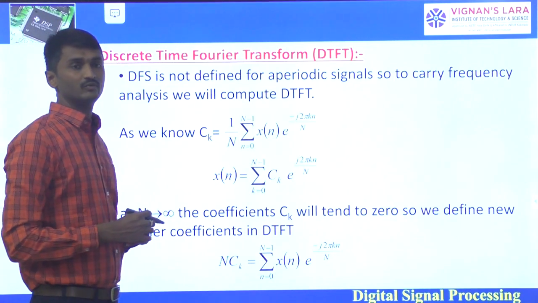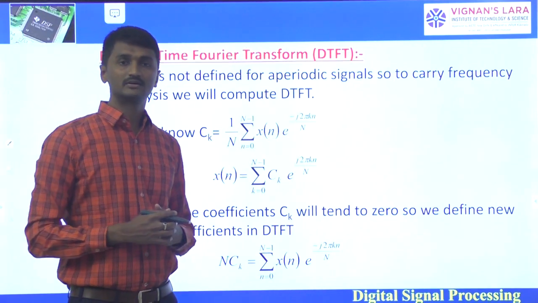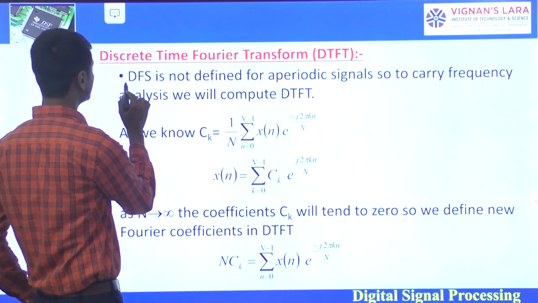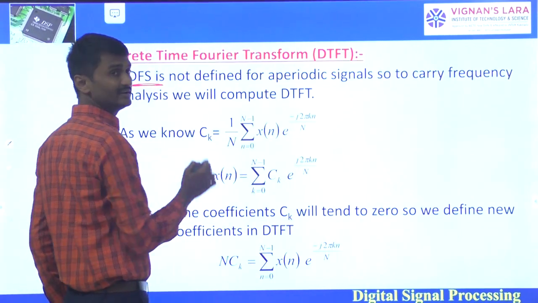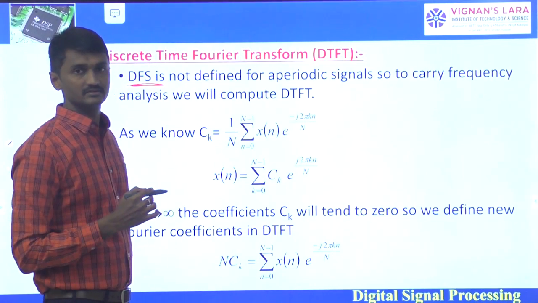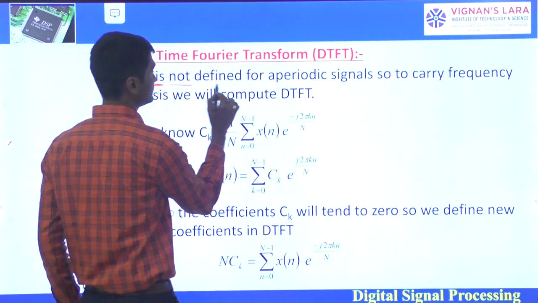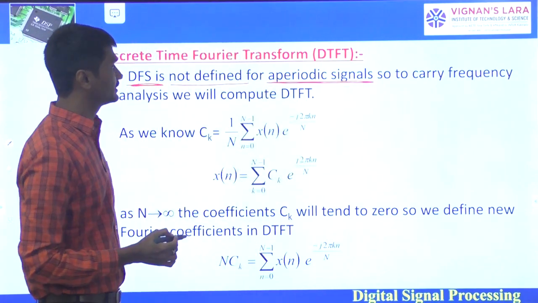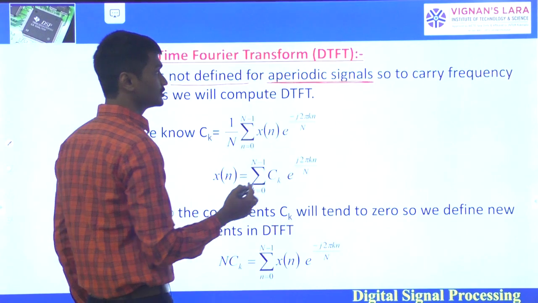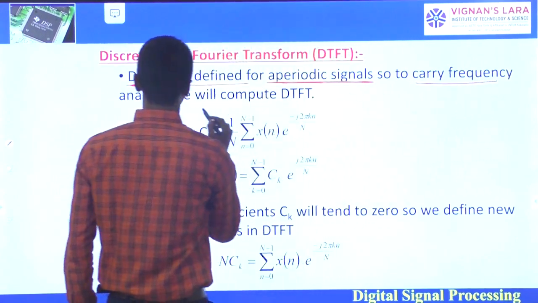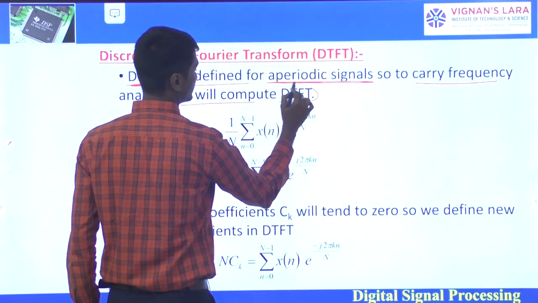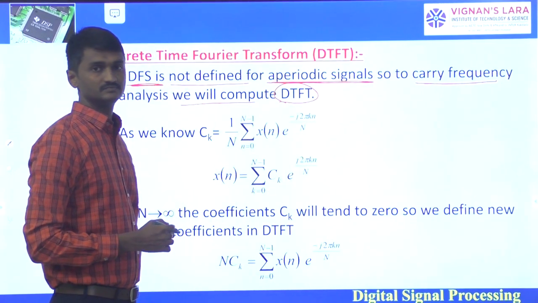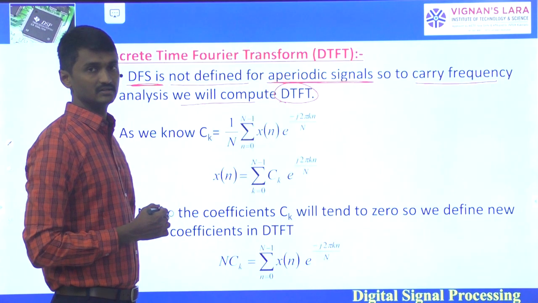So coming to the discrete time Fourier transform. As we already know, the discrete time Fourier series is only defined for periodic signals, but not for aperiodic signals. So DFS is not applicable for aperiodic signals. To carry out frequency analysis, we compute the discrete time Fourier transform, which is applicable to aperiodic signals.